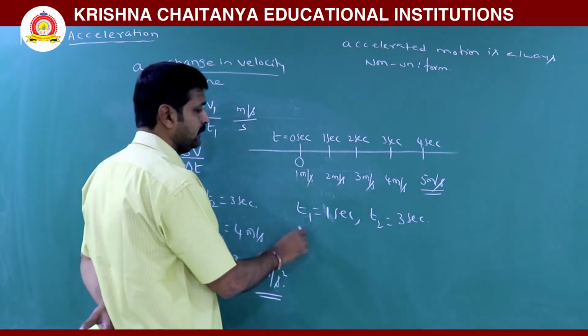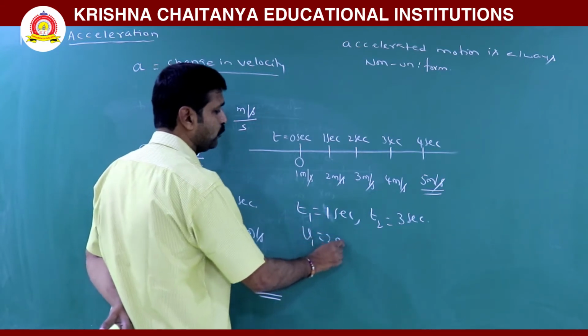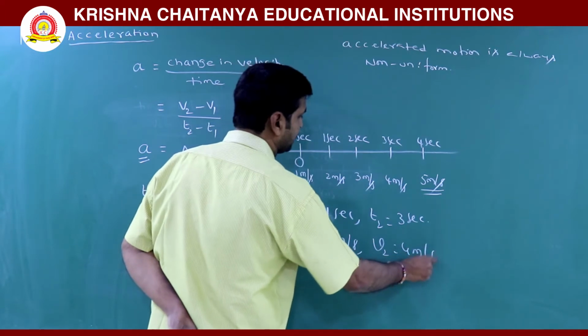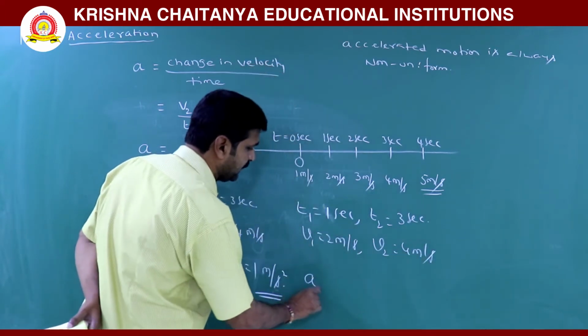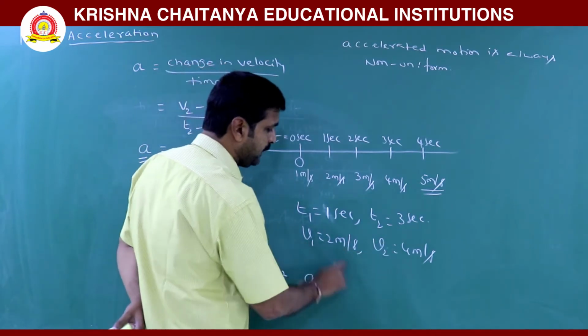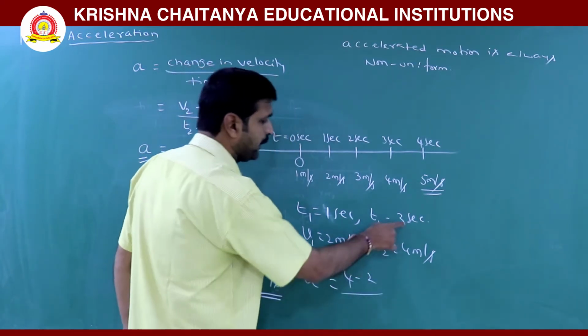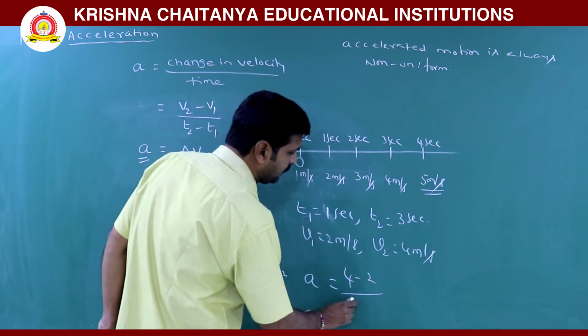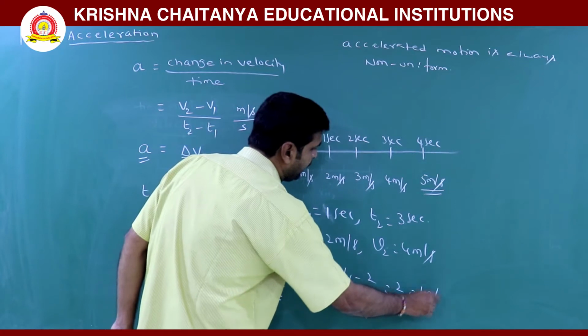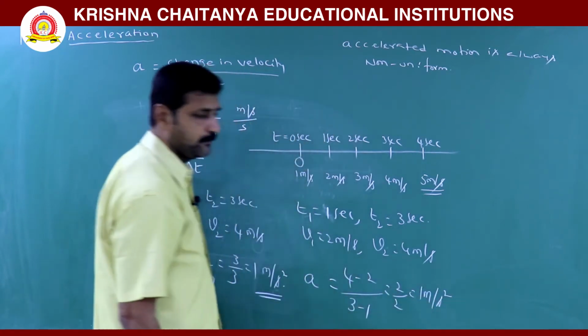Here at t1 speed is 2 meter per second and here it is 4 meter per second. Now acceleration, that is v2 minus v1, 4 minus 2 by t2 minus t1, 3 minus 1, 2 by 2, 1 meter per second squared.